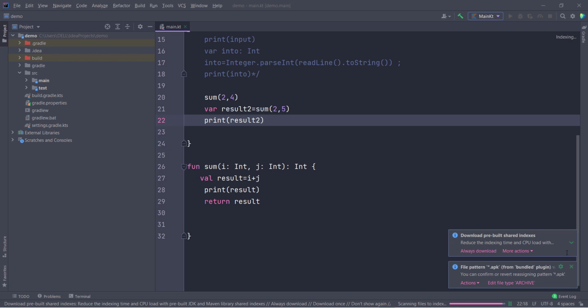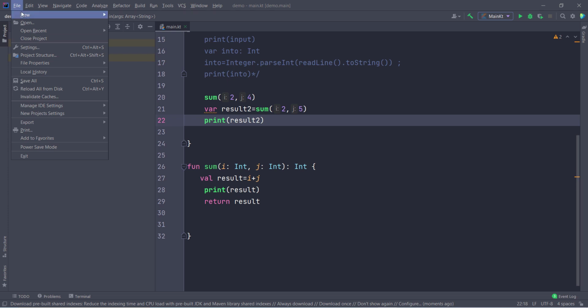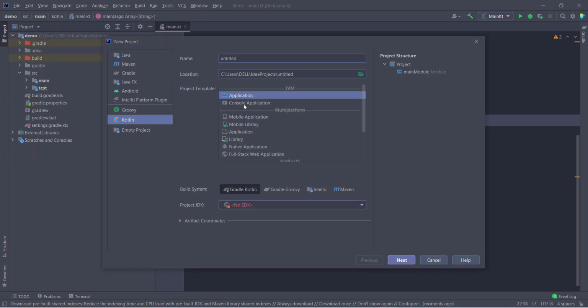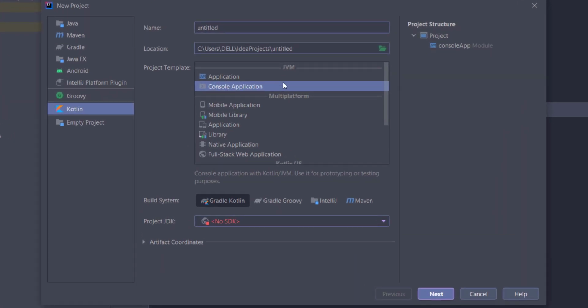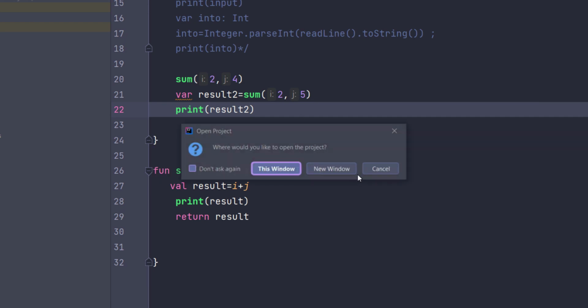So my IDE is open. Now, for showing you how to create the first program in Kotlin and how to clear every topic, let's create a new file. You have to go to File, then click on New, then click on Project, and after this select Console Application, not Application, Console Application. Then you can give any name to your application. I give the name kotlin-tutorial, then I click on Next, and then click on Finish. It will create this program.